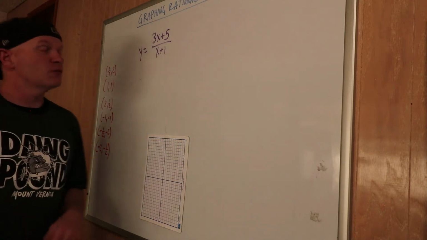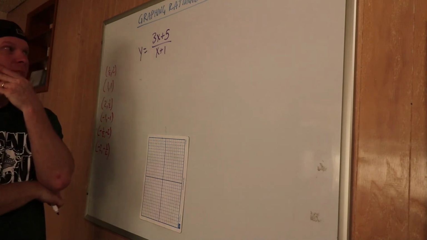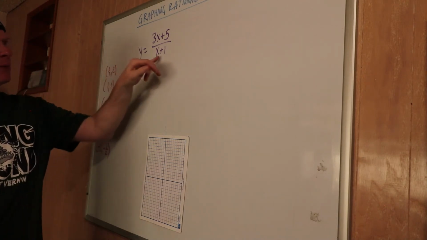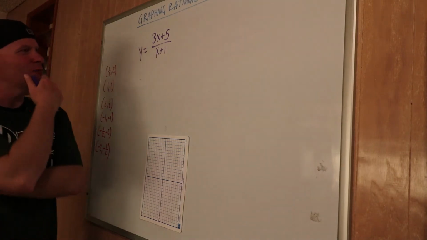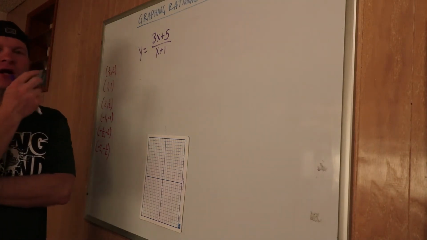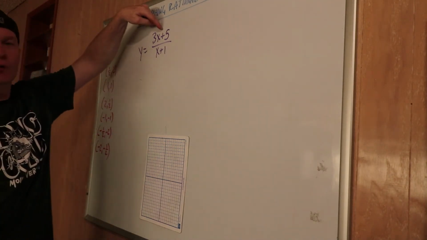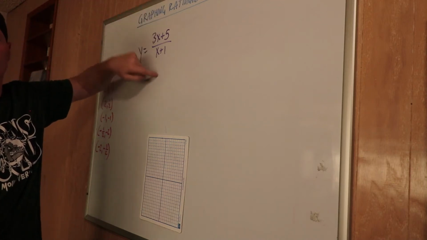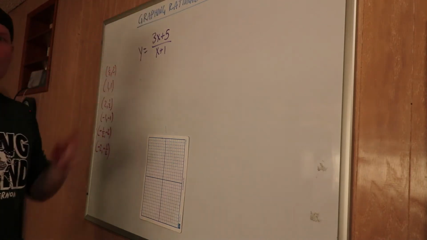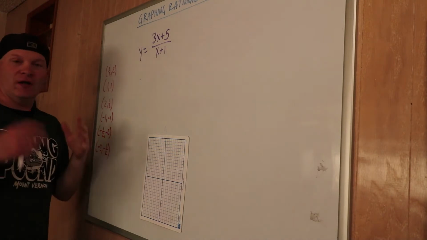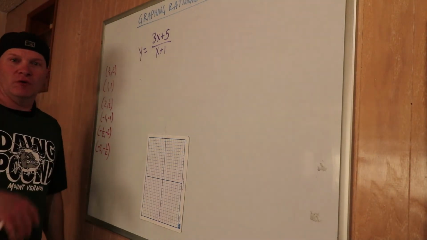Okay, what kind of transformations do you see on that one? I mean, we could maybe think that it's shifted one to the left, maybe. But it's not in the right form, right? Normally we're used to some number over the x plus 1. So we need to rewrite this so that it will look like what we're used to before we graph it.